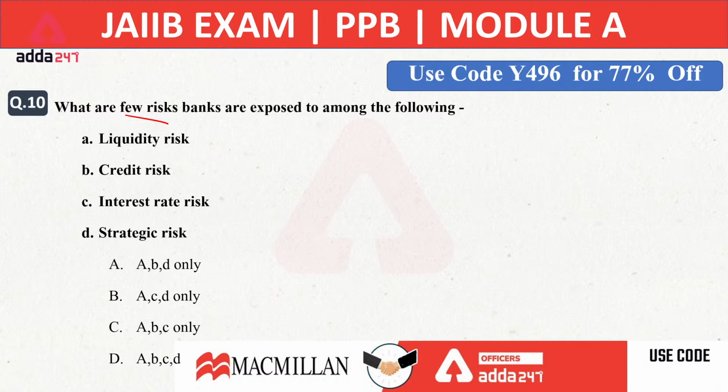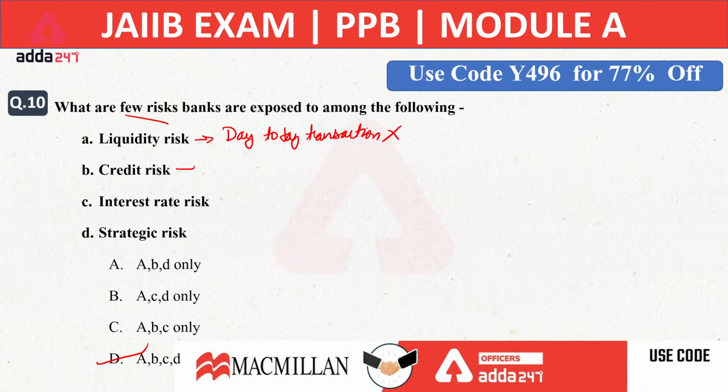Okay, and Basel III mainly focuses on the strategic risk also. So when we are talking about what kind of risk our banks are exposed to, the right answer will be D, that is A, B, C, D. What is liquidity risk? I have told you, when a bank is not able to perform day-to-day transactions. Why is the bank not able to perform day-to-day transactions? Because the bank does not have sufficient liquidity with itself.